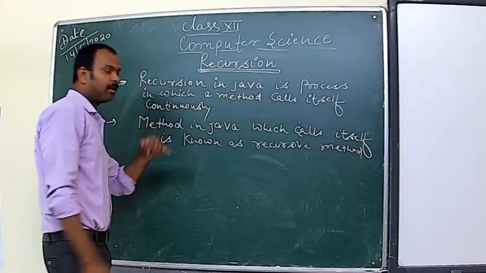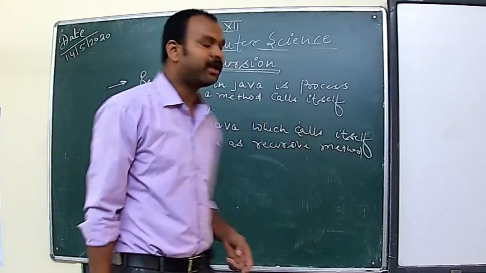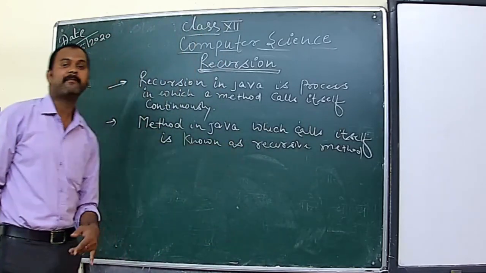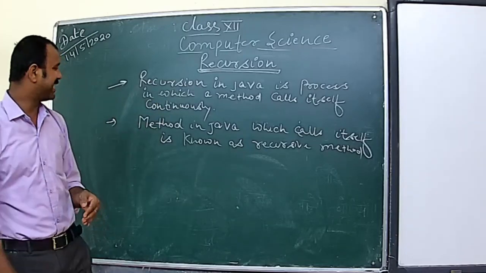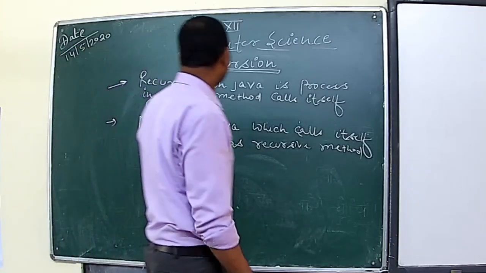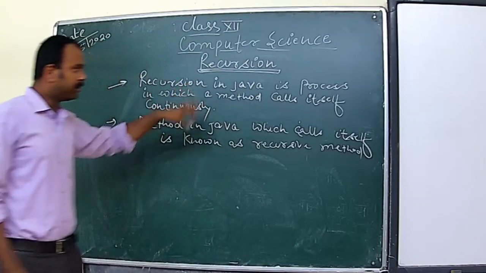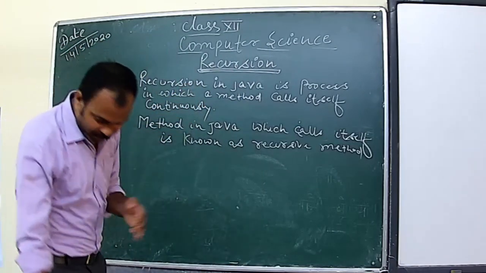When a method will call itself in its body, that would be called a recursive method. And this is the process in which a method calls itself continuously, that is called recursion. Clear? So we'll go first of all for a syntax.